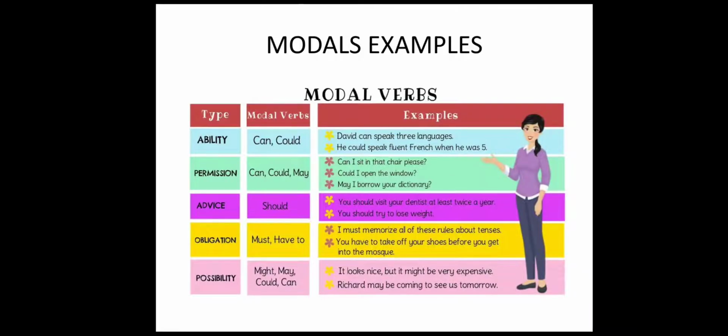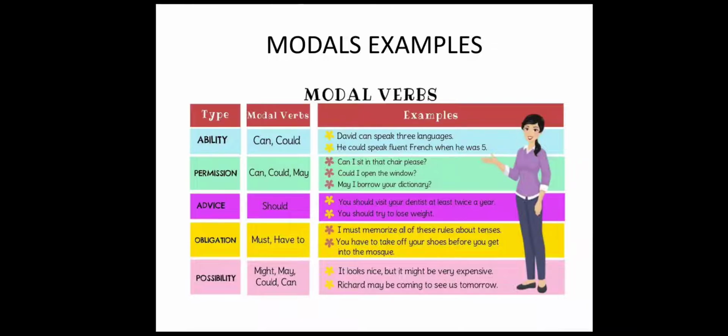Now let's see some more examples of modal verbs. What are the major functions that they perform? They tell us about ability, permission, advice, obligation, possibility. Clear? Obligation means when something is compulsory for you to do. And possibility means chances of something happening.